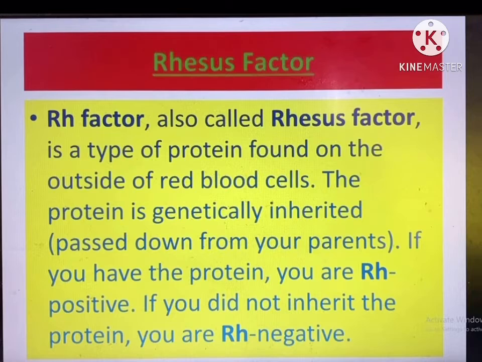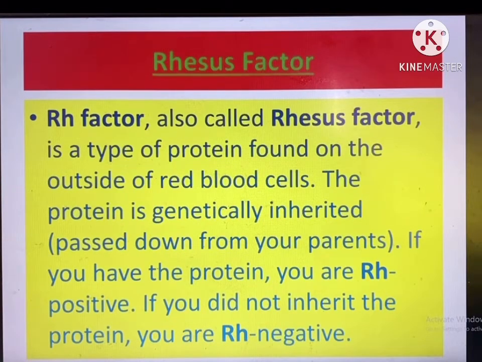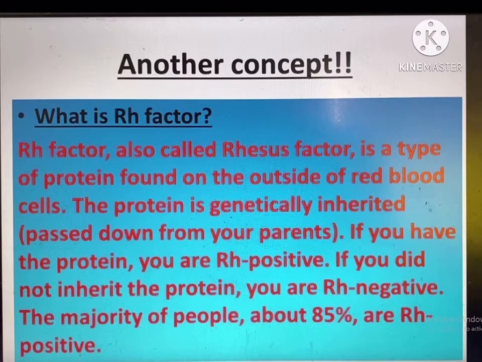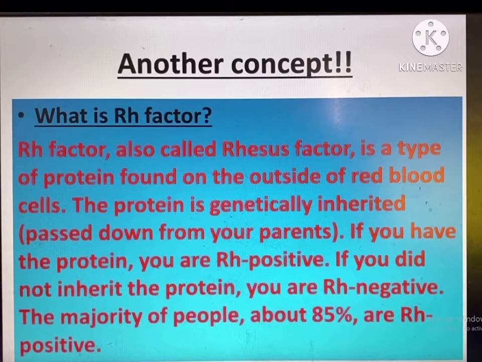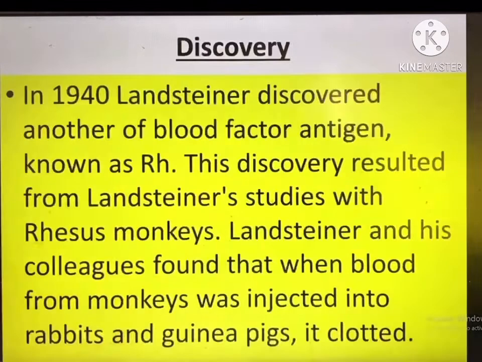That means other than the A and B factors, like antigens and antibodies, Dr. Karl Landsteiner found other factors which are responsible for blood agglutination. Agglutination means blood clotting. Here is another concept: the Rh factor, called the rhesus factor, is a type of protein found on the outside of red blood cells. As I told you, if you did not inherit the protein, you are Rh negative. But the majority of people are Rh positive, that is 85%.